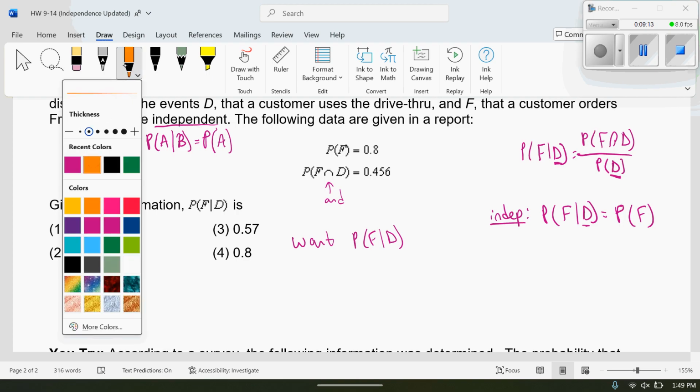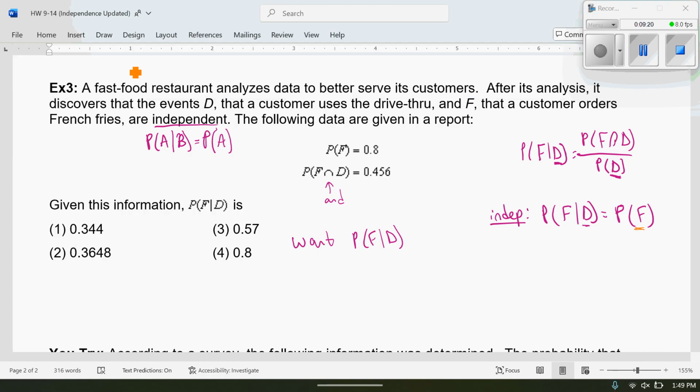And you have to ask yourself, which formulas or what information are we given? So we are given the probability of F, and we're given the probability of F and D. Clearly, we don't have enough information to use the first formula. We do not know the probability of D. So we are forced to use this one. We know the probability of French fries is 0.8. And because they are independent, that must be the probability of fries given drive-thru.